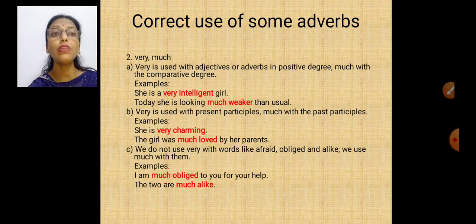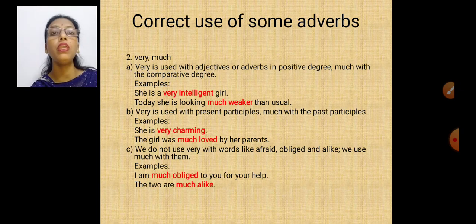Today, she is looking much weaker than usual. Now I am comparing today and the other days. On the other days, she never looks so weak, but today she is looking much weaker than she usually looks. So I'm comparing today with the other days. So very is used when we are talking about positive degree and much with the comparative degree.